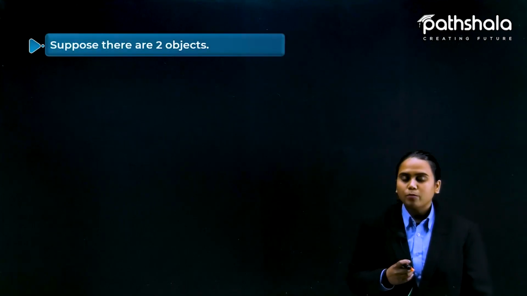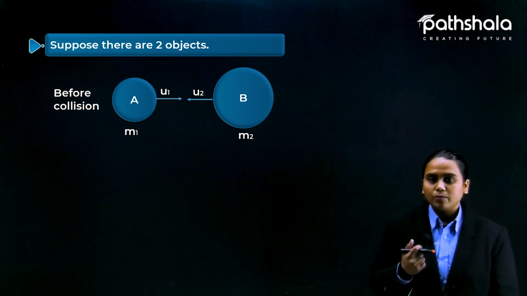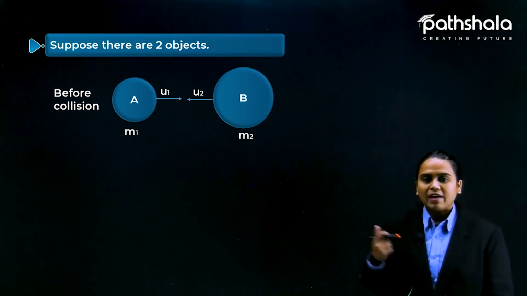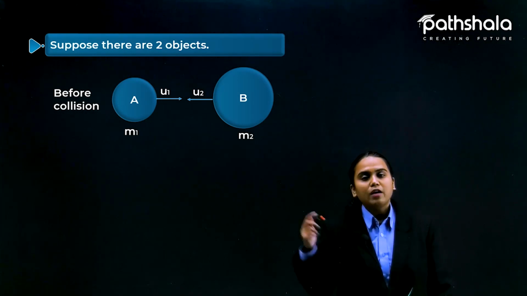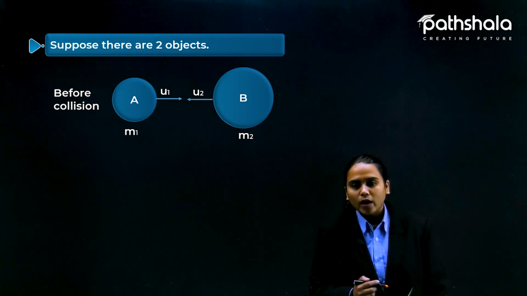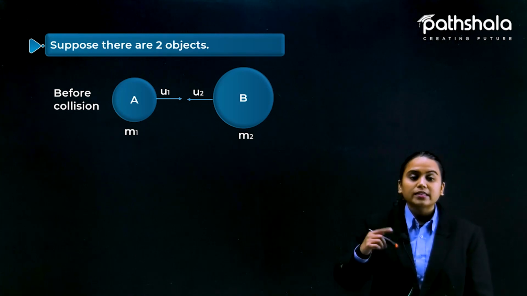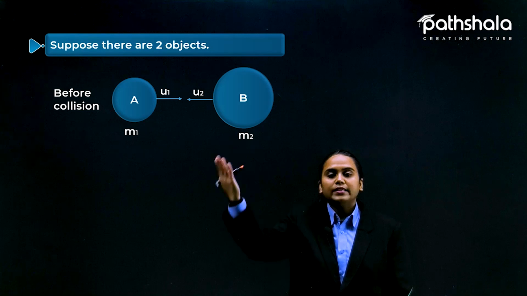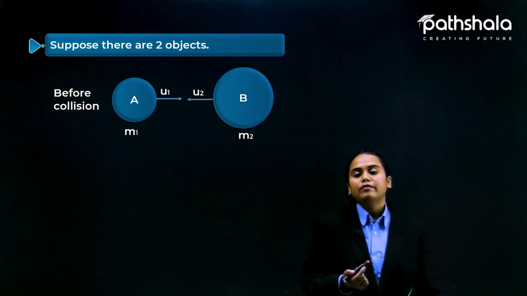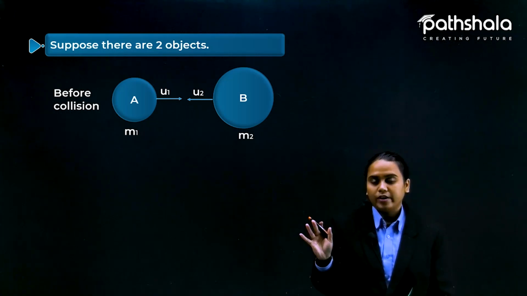Let us elaborate it more with an example. Suppose there are two objects. Before collision, these two objects are moving with certain velocities. M1 and M2 are the two objects and they are moving towards each other. M1 is moving with a velocity U1. Why have we written U1? Because it is the initial value, like the starting one. And the value for the second body is U2, that is, it is moving with the velocity U2. Now they have not collided yet.